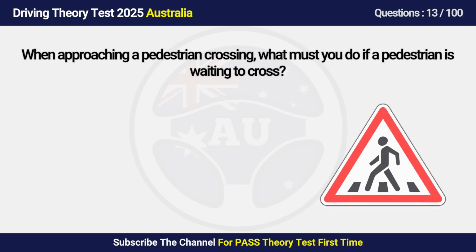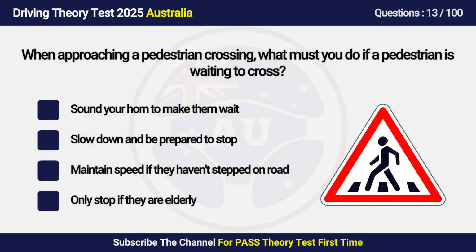Question 13. When approaching a pedestrian crossing, what must you do if a pedestrian is waiting to cross? A. Sound your horn to make them wait. B. Slow down and be prepared to stop. C. Maintain speed if they haven't stepped on the road. D. Only stop if they are elderly.